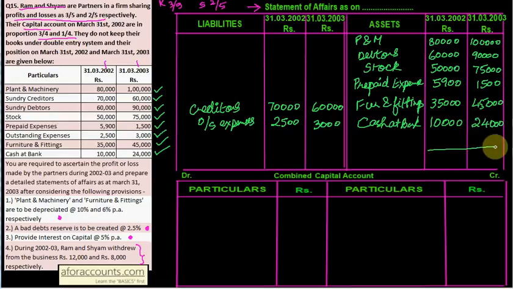Take the total so that the balancing figure will be your combined capital of the partners. Combined capital will be your balancing figure.